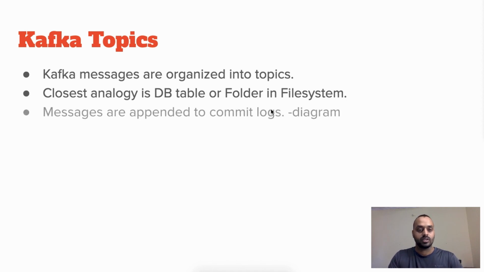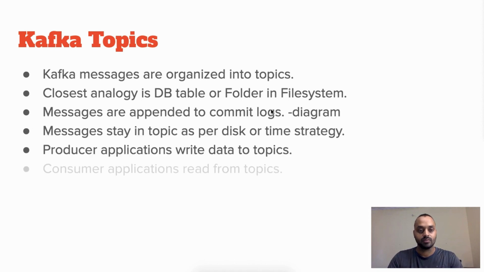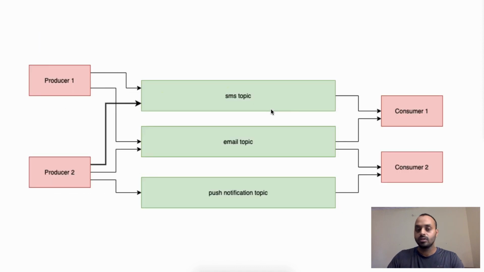Okay, let's get to the next point. Messages are appended to commit logs. Each topic in Kafka, as we have already discussed, is based on commit log data storage. Let me show you with the same example.